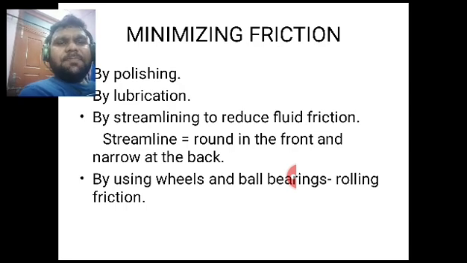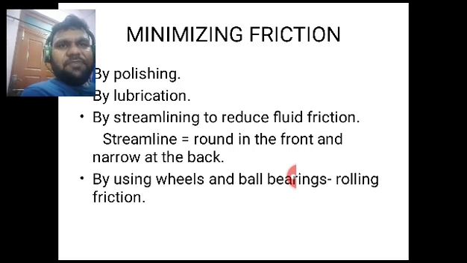Ball bearings are put in tires and in other machineries. So we are using ball bearings and we are also using wheels. You know that the wheel was invented long ago, and it was round in shape. People knew intuitively that rolling friction is lesser than sliding friction.